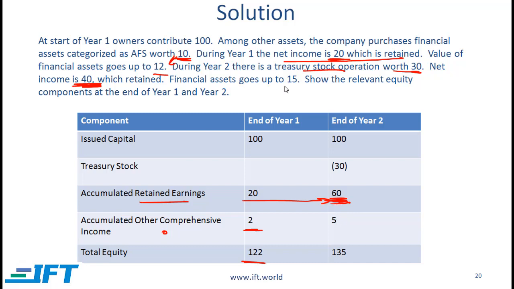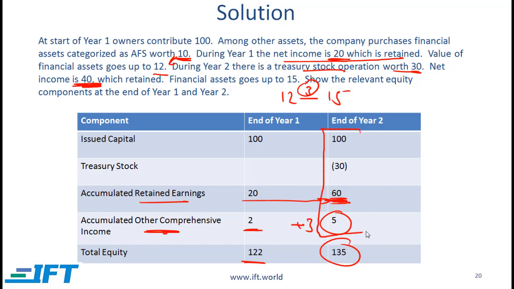Other comprehensive income for year two is 3 because we went from 12 to 15. So the OCI for year two is 3. The accumulated OCI is 2 plus 3, which is 5. The total equity at the end of year two is simply a sum of these items, and that is 135.